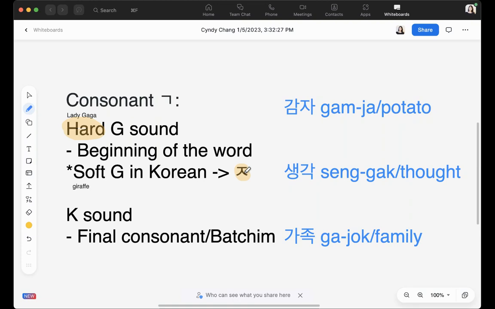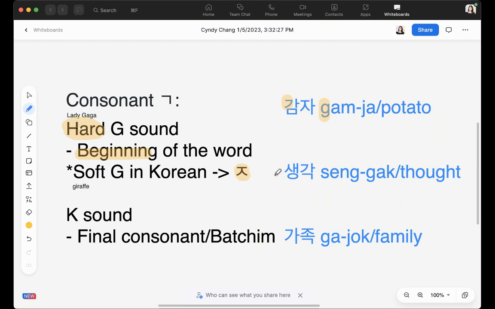So whenever the consonant g comes at the beginning of the word, we will pronounce it and romanize it with the G instead of K. Look at the example 감자. It means potato. We see the consonant g at the very beginning of the word, so we will romanize it with the G instead of k. So it is 감자, not 감자.